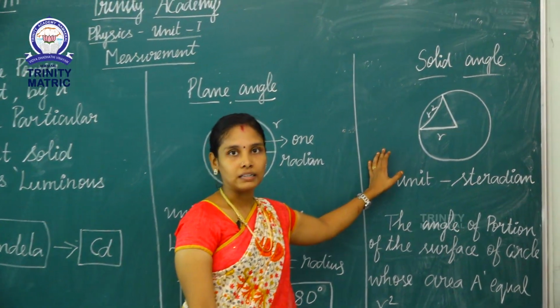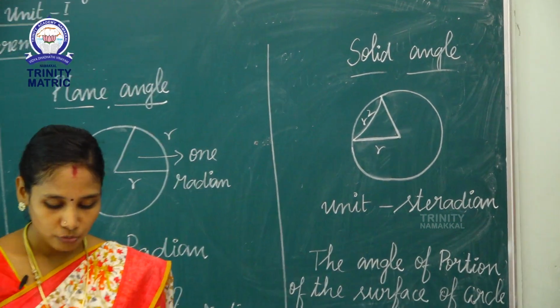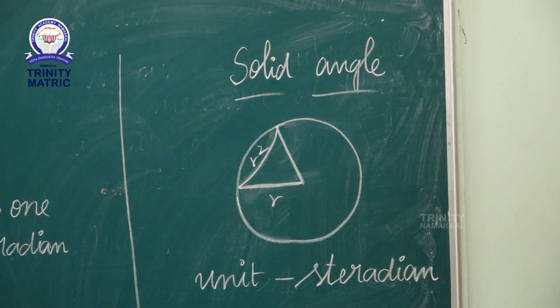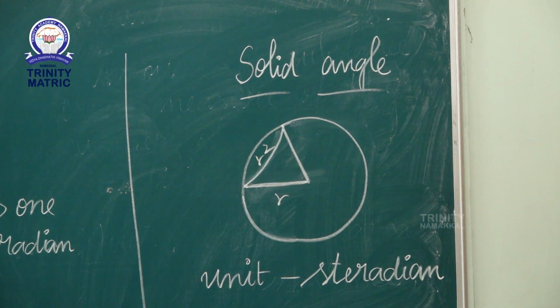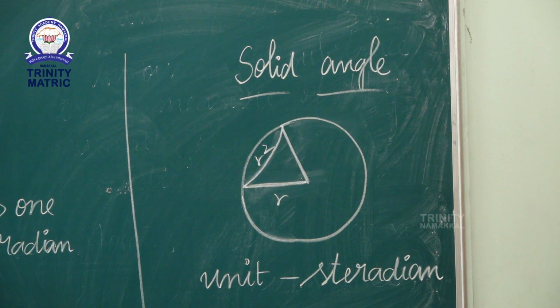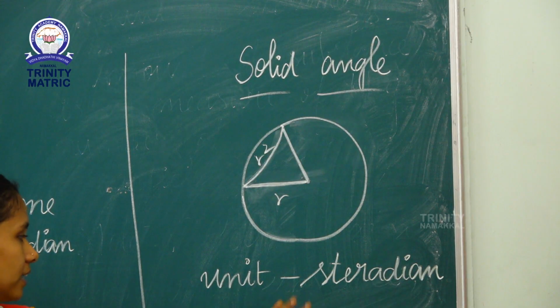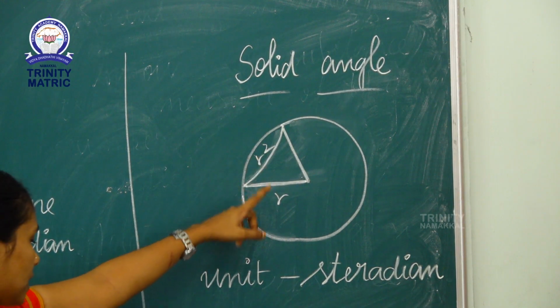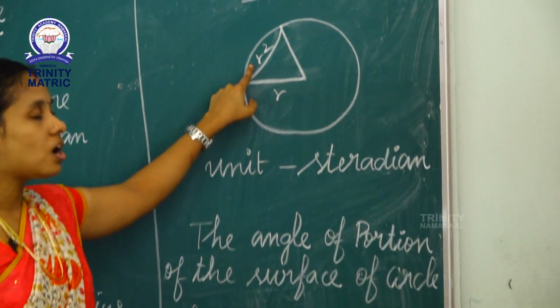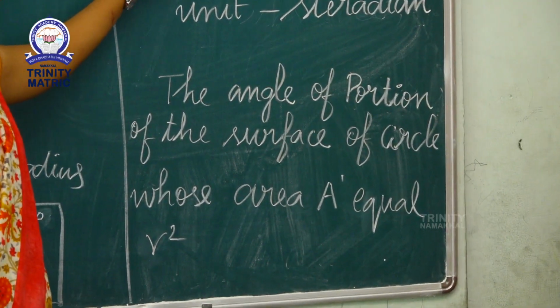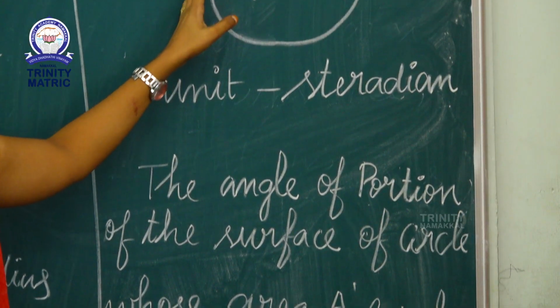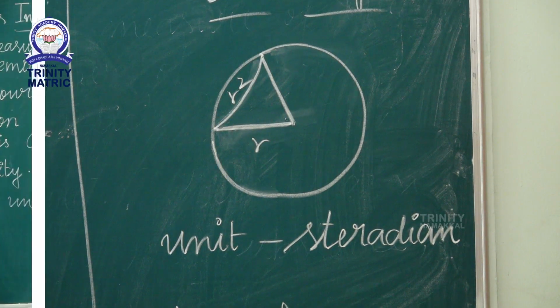Next, solid angle. It is the angle formed by 3 or more planes intersecting at a common point. It can also be defined as the angle formed at the vertex of a cone. The SI unit of solid angle is steradian. It is the angle of a portion of the surface of a sphere whose area A dash is equal to R square.